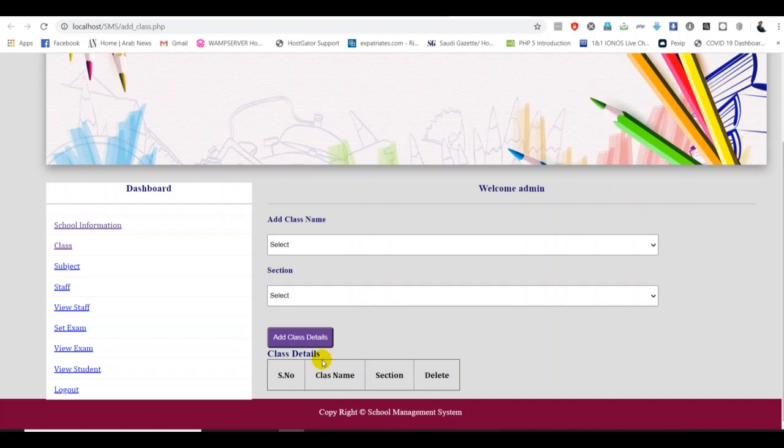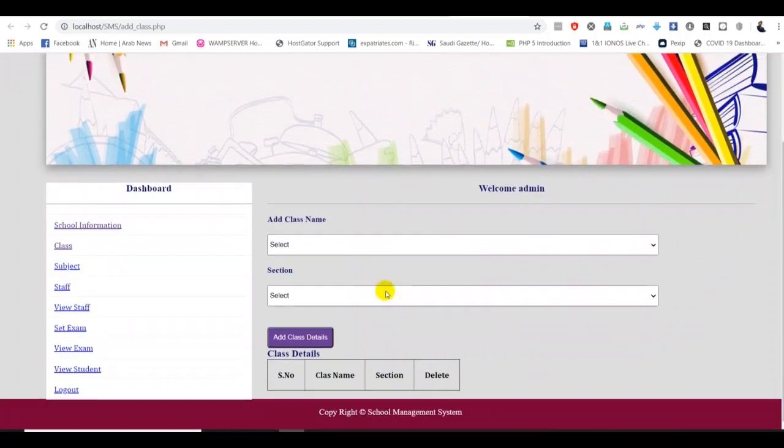But between these two, class detail and add class, we need some more space, because we want to move this one to this side. I'll do it a little later, because we need some more designs, so we can keep it as it is. So far it's fine for us. When you work on other classes, for the CSS, we can change this design. For the time being, we have now completed the class section.